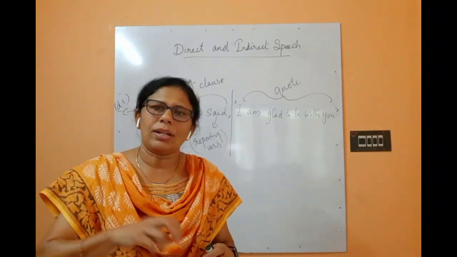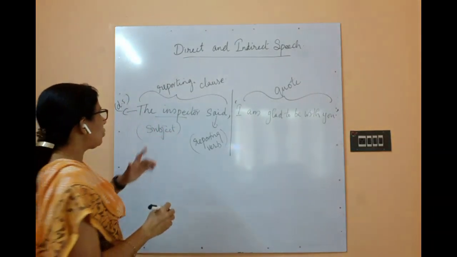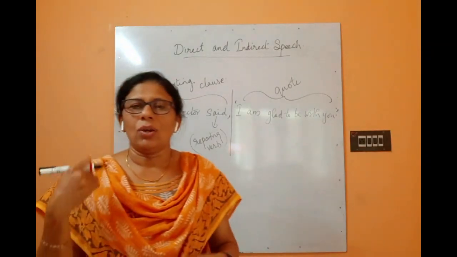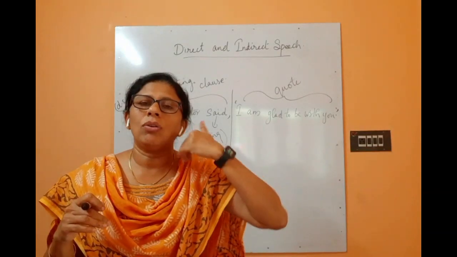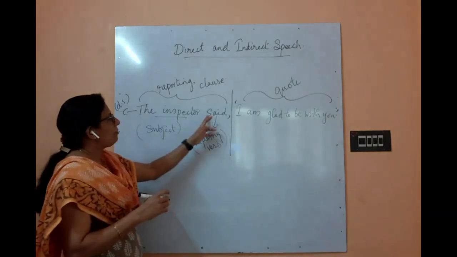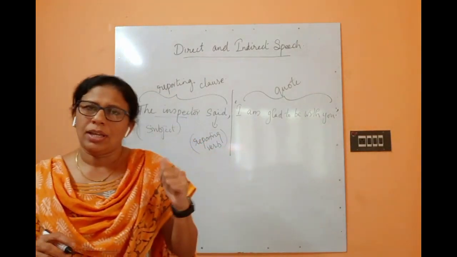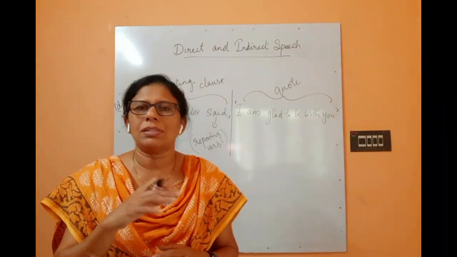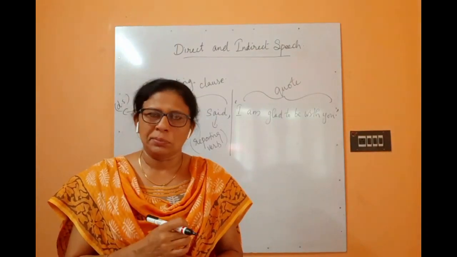When we convert a direct speech to indirect speech, many changes will happen in the sentence. The first change is that all these punctuations will be taken away. All the punctuations other than one full stop at the end of the sentence will be dropped, and we have to combine the reporting clause with the quote with the help of a conjunction. Which is the most commonly used conjunction in reported speech or indirect speech? That.